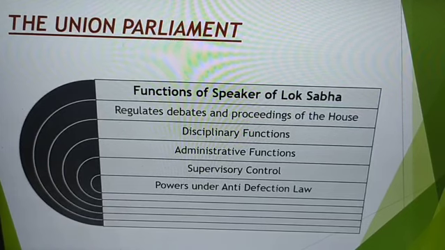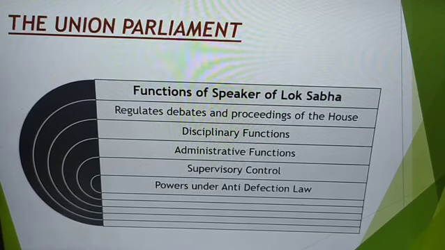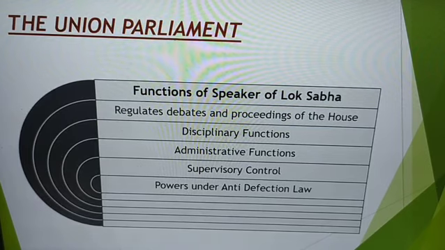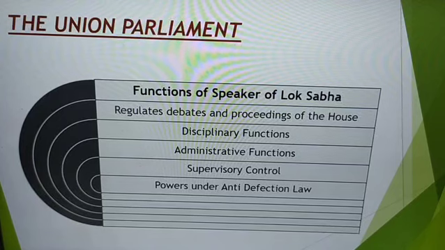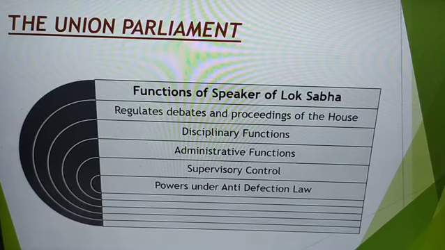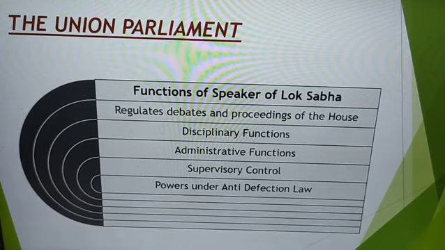And lastly, when votes for and against a particular proposal have been given in the Lok Sabha, we are talking about a case of tie. Now, you all know that when a particular bill is discussed, debate takes place, speeches are given, and at last it's put for voting. Now, if the number of votes for the particular bill and the number of votes against it are the same, then what will happen? How will the bill be taken as passed or not passed? So it's at that time that the Speaker casts his vote, and that vote is known as the casting vote. Otherwise, the Speaker never casts his vote.